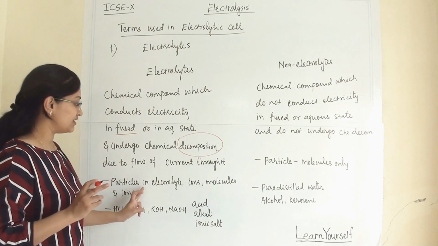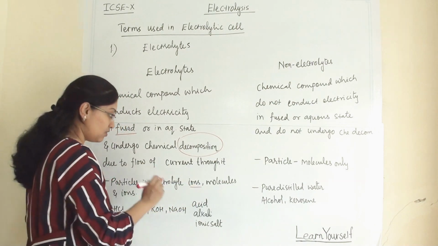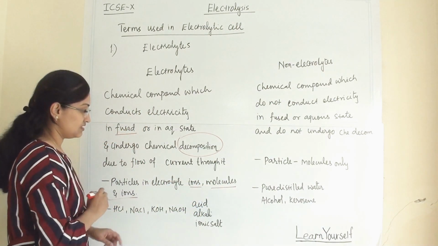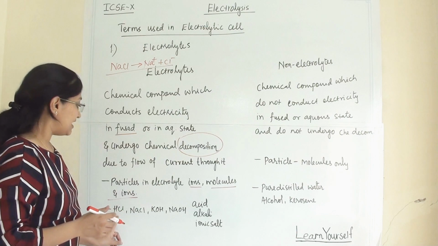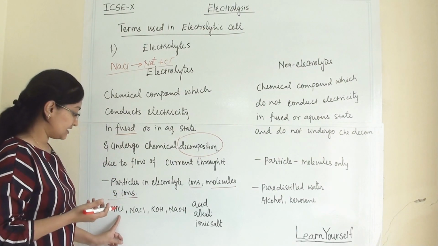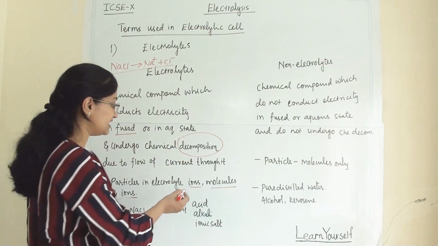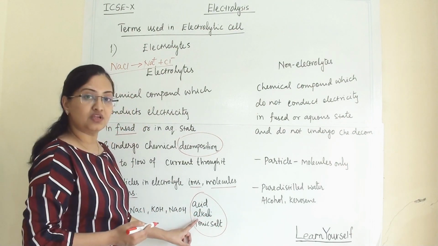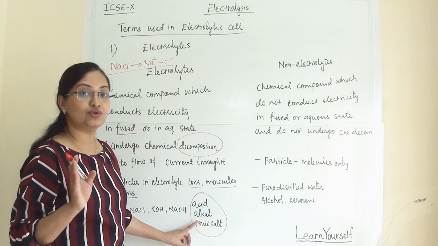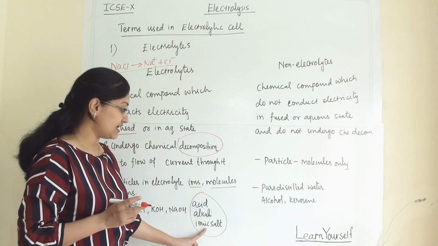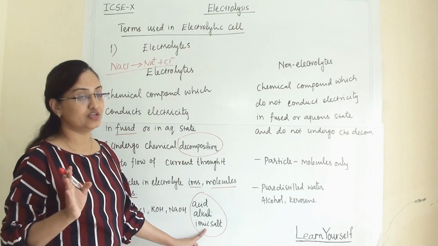Now what all particles will remain present in an electrolyte? Ions will be present, or molecules and ions, and throughout this process the ions will be present in the electrolyte. Now what are examples of good electrolytes? Hydrochloric acid, sodium chloride, potassium hydroxide and sodium hydroxide. Basically acids and alkalis. What is the meaning of alkali? The bases which are soluble in water are known as alkalis. So acids, alkalis and ionic salts are good examples, and they work as good electrolytes.